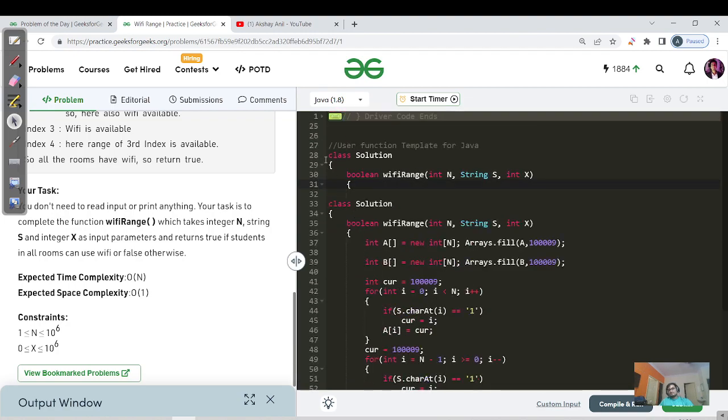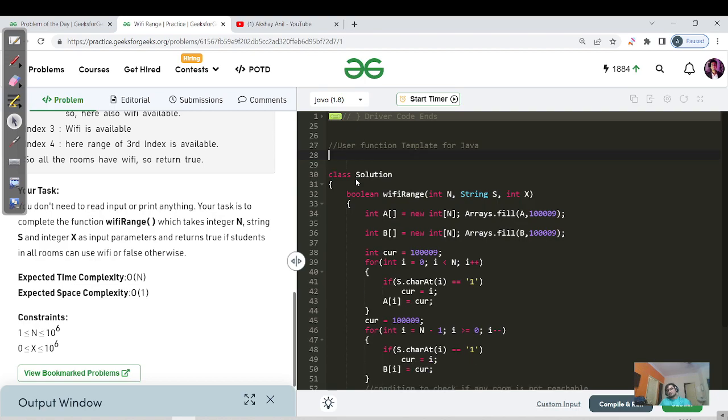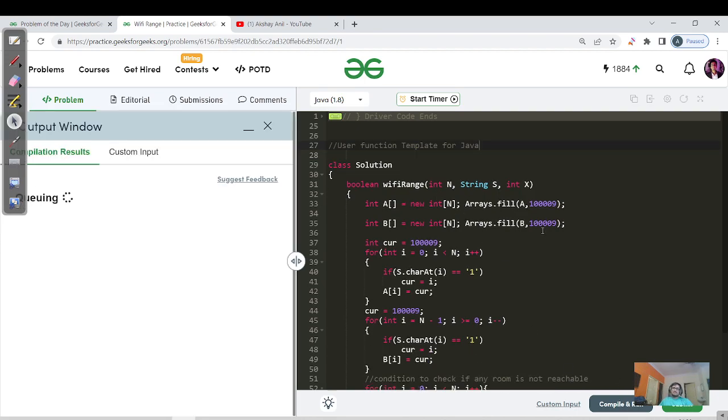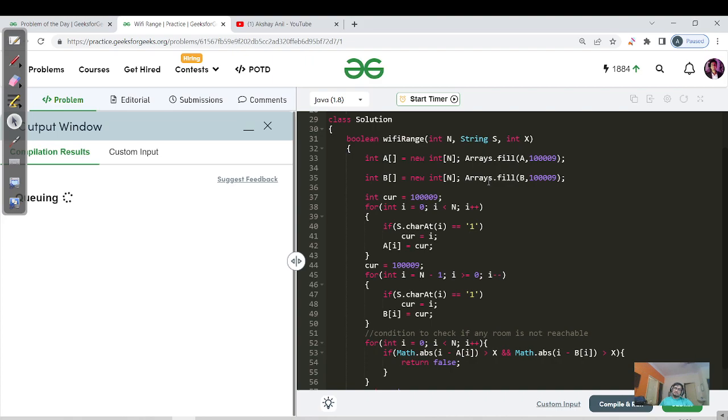Okay, so let me omit these extra brackets. Let us compile and run. And while it is compiling and running, what would be the time complexity? You can clearly see that we are using three parallel for loops, where i goes from 0 to n, or in reverse. So it would be O of n, and the space complexity will again be O of n, right?